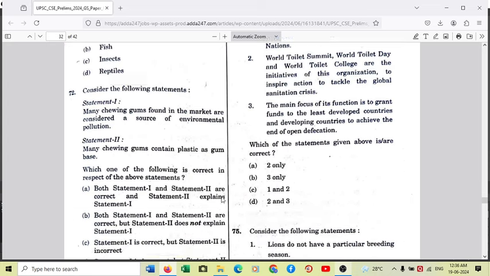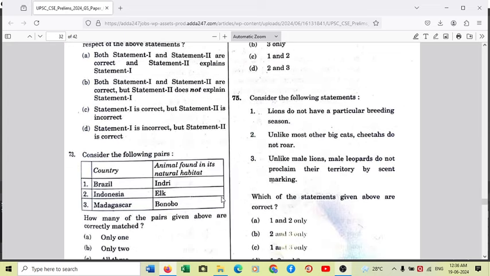2 only. Moving to another question, 75. Consider the following statements. Lions do not have a particular breeding season. Yes, so this is correct. Lions do not have a particular breeding season because this is one family of cats which requires to reproduce at least 3,000 times to produce a cub.